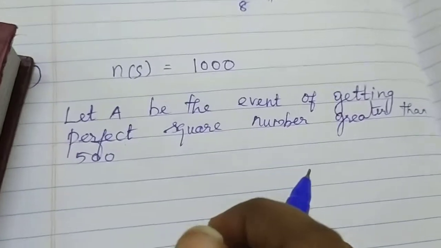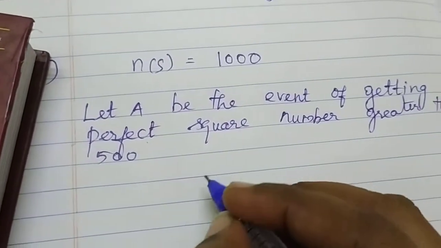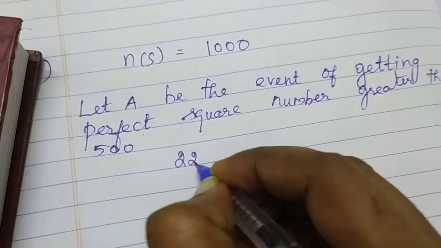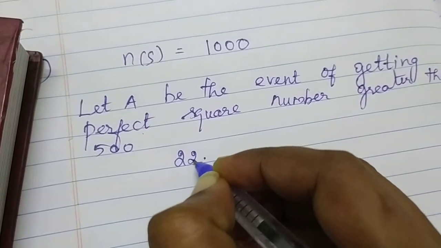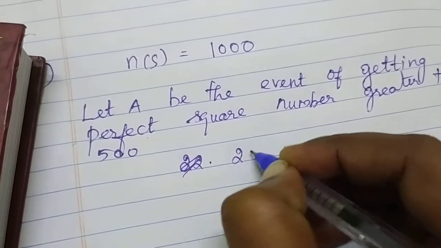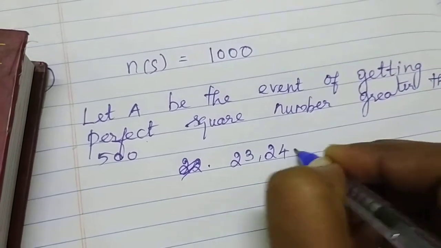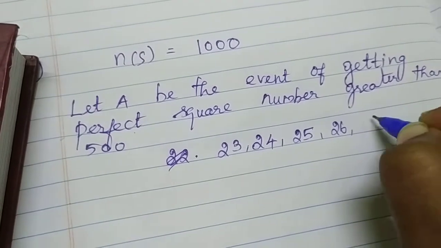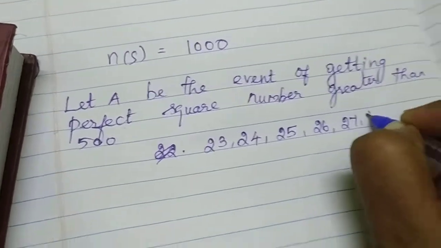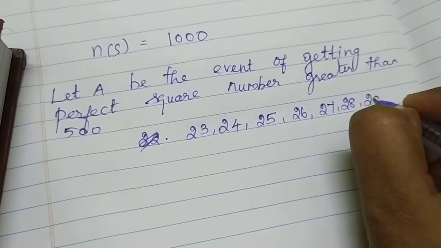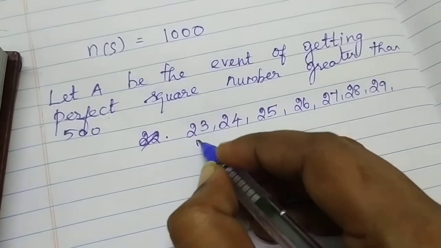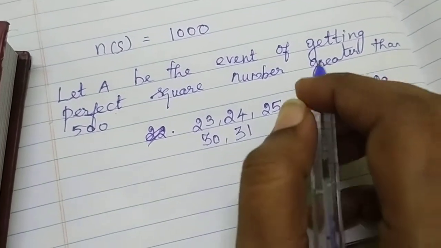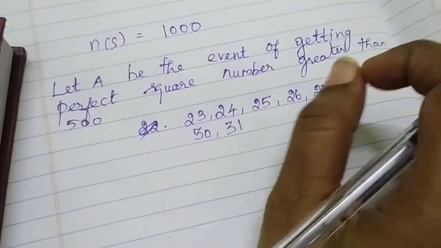So above 500, first start from 23, next 24, 25, 26, 27, 28, 29, 30, 31. 32 squared is 1024.